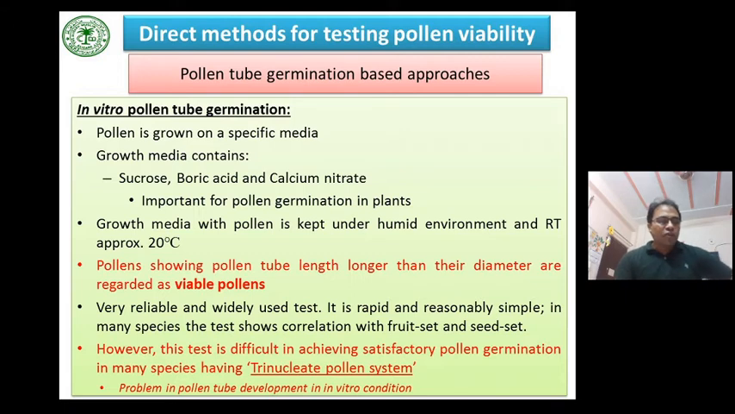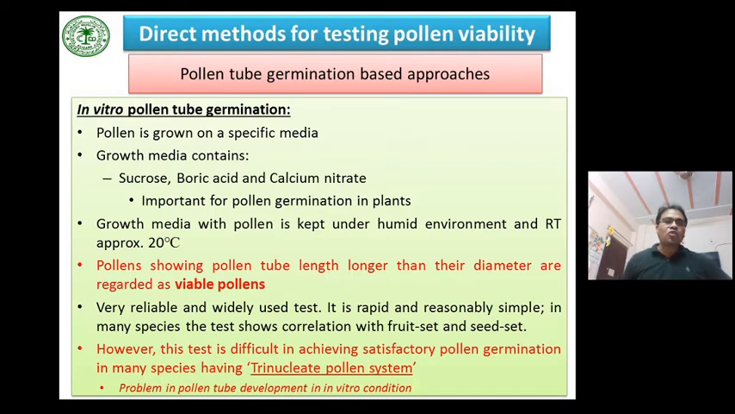In vivo, the pollen viability test comprises controlled compatible pollinations, pollen germination on the stigma, and eventual pollen tube growth in the style. This test is less time consuming than the fruit set and the seed set.